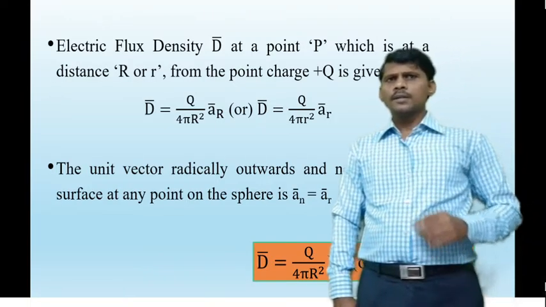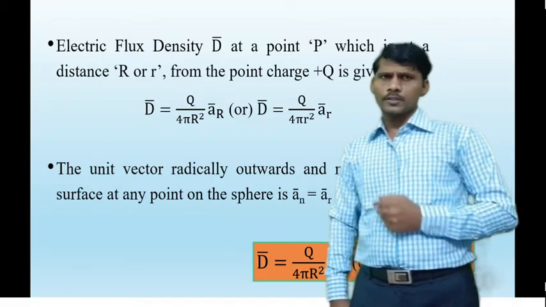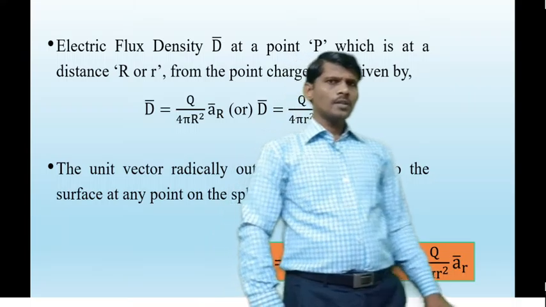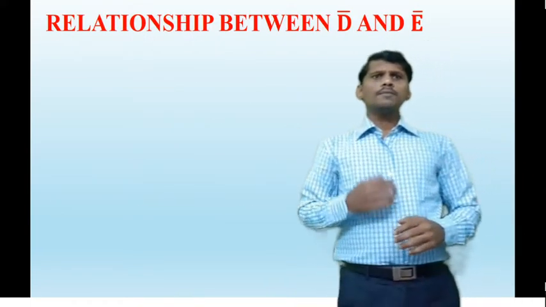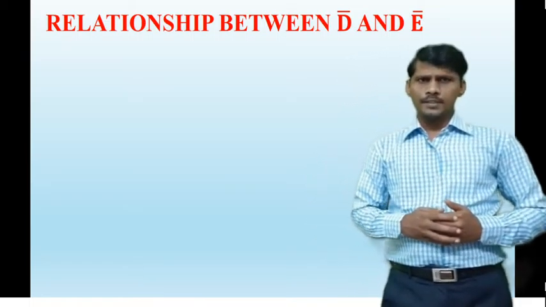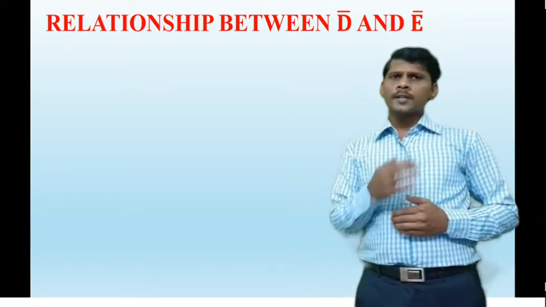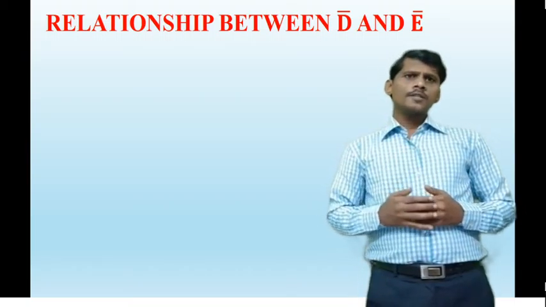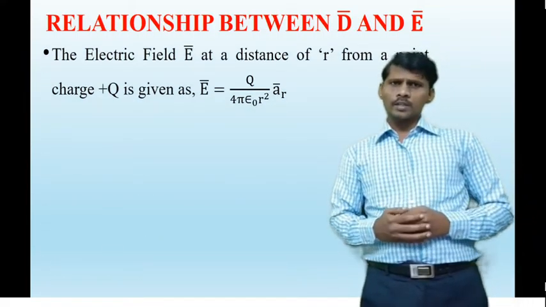So that is the electric flux density due to the point charge. The next topic is the relationship between electric flux density and electric field intensity. What is the equation of electric field intensity at a point P due to the point charge Q? E bar is equal to Q by 4 pi epsilon naught R square into a r bar.